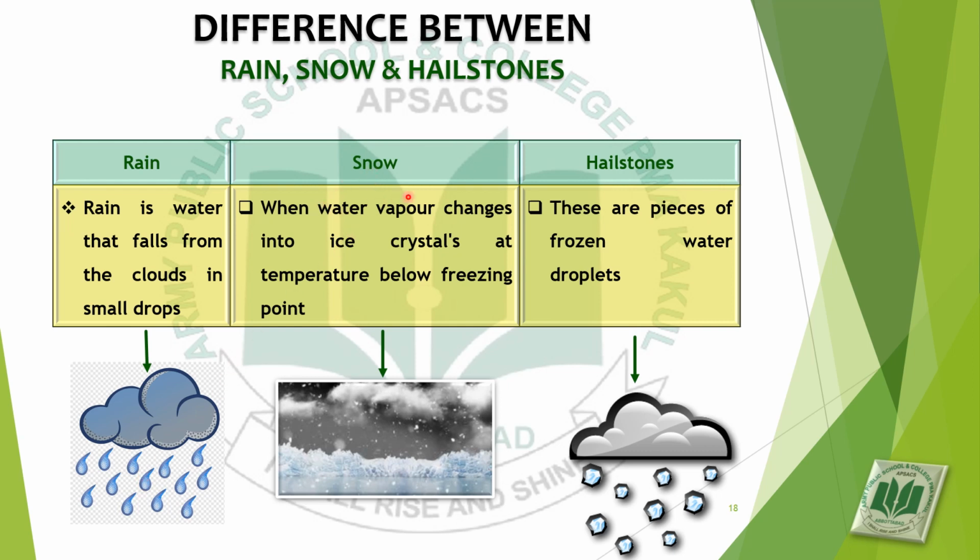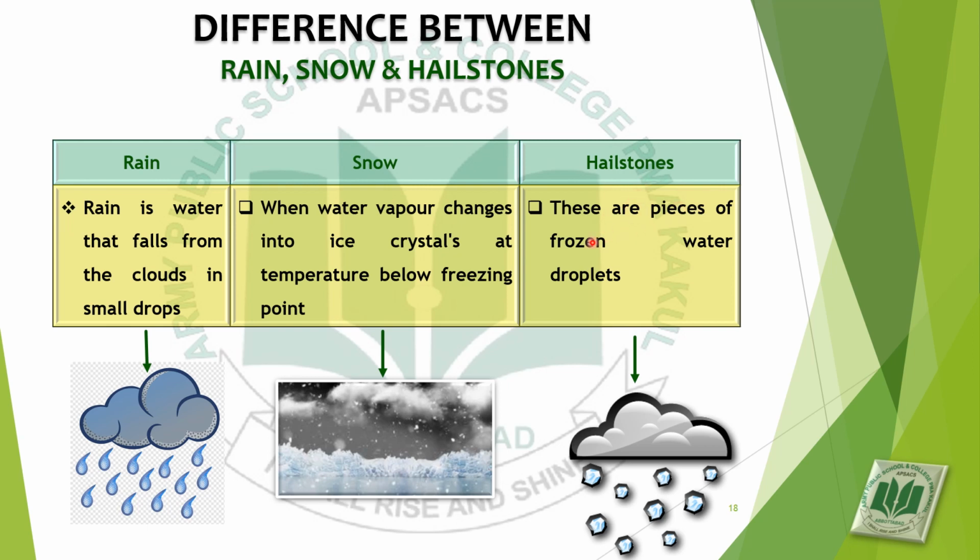Snow. When water vapor changes into ice crystals at a temperature below freezing point, snow is formed, as you can see in the diagram. And what is the temperature below freezing point? This is the temperature in minus degrees Celsius or centigrade. Hailstones.